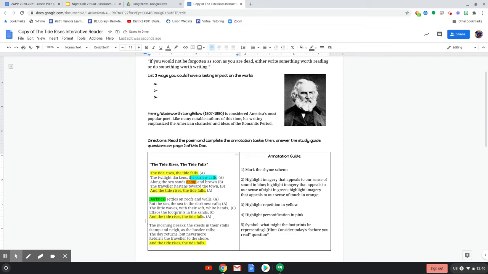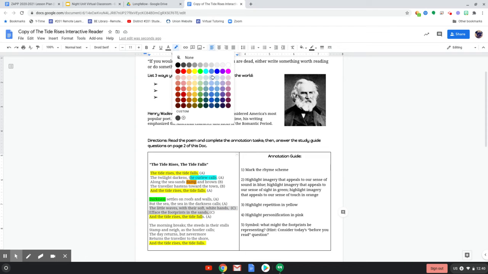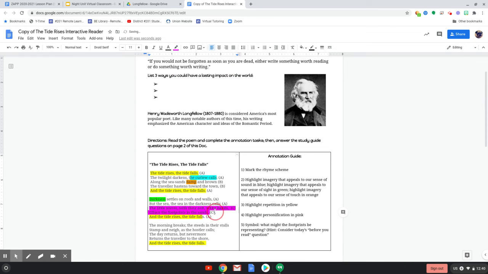Okay, highlight personification in pink. One big one that I notice and that I think is pretty important is the little waves with their soft white hands efface the footprints in the sand. Some people don't know what that word efface means. Just imagine being at a beach and you're walking on the sand and you leave a footprint in the sand. Then what happens when a wave comes atop of your footprint, right? That gets erased. So that's what that word efface means.